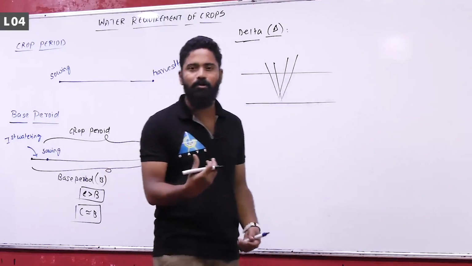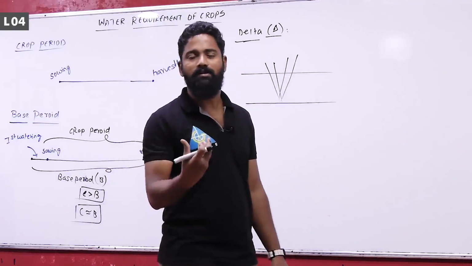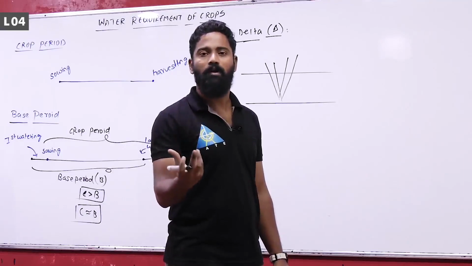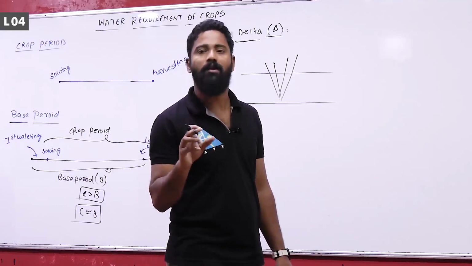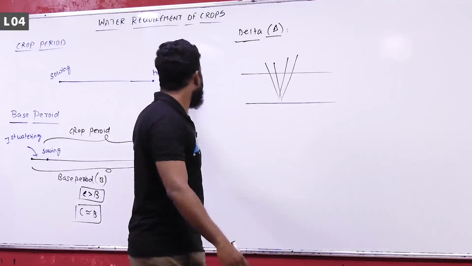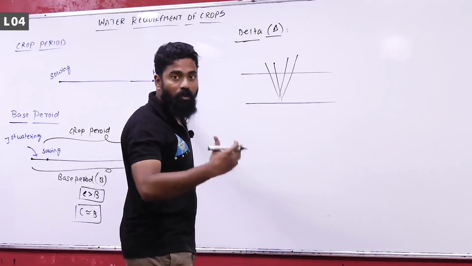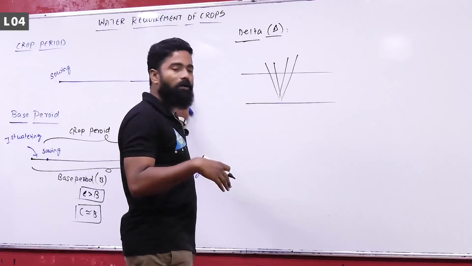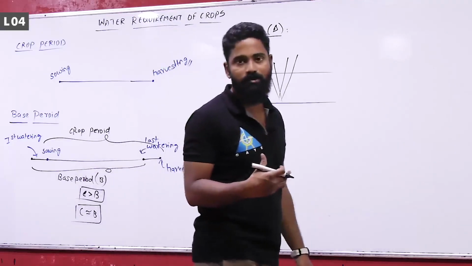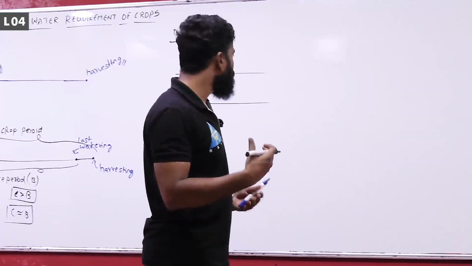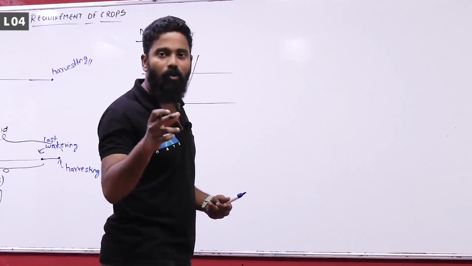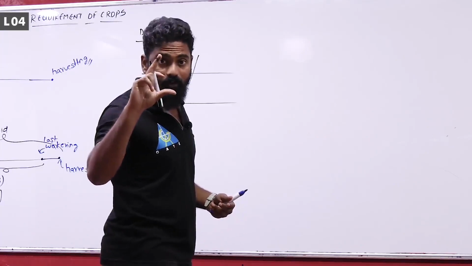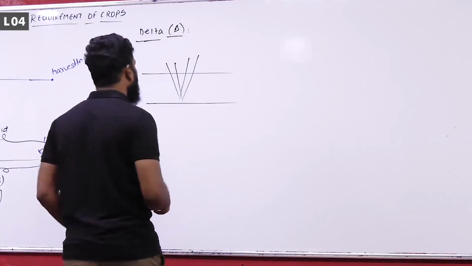We call Kharif season crops, Rabi season crops. That season will generally be 3 months, that means 90 days, and some crops will be 120 days, and if it is perennial crops like sugarcane, it will be one full year, that is 365 days, and crops like cotton will be 6 months. So if you consider all these crops, during this period, what is the water that is required by the crop completely in terms of depth? That is called delta.